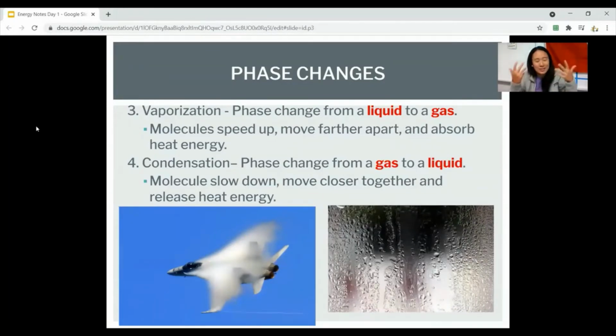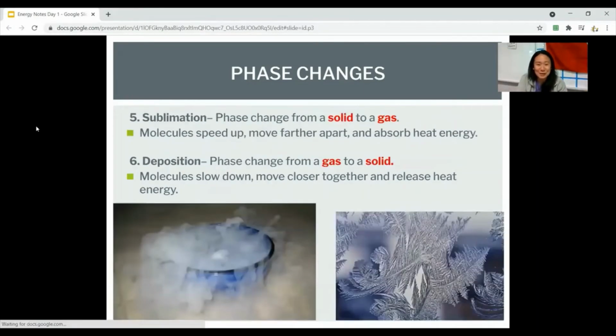So you got to think about, why is water becoming steam? Why is it becoming gas? Because it's getting hotter. Why is it getting hotter? Because heat is coming into the system. It's endothermic. So then condensation. Why does it condense? Because we're cooling down. Why am I cooling down? Because heat is exiting. Exothermic, exiting the system here.